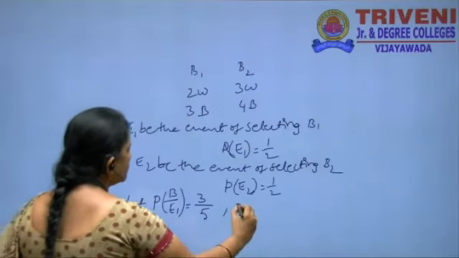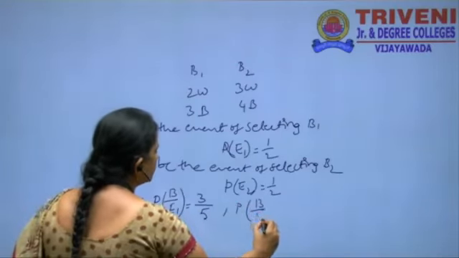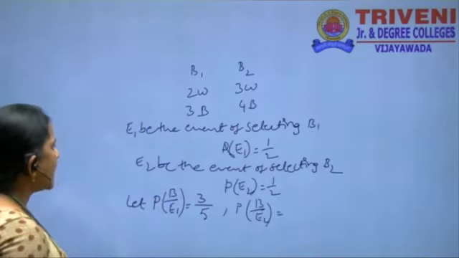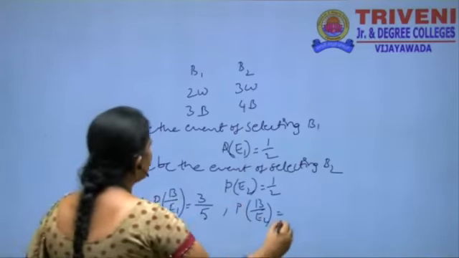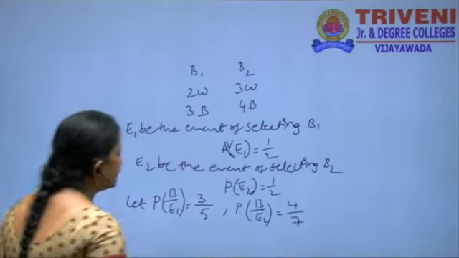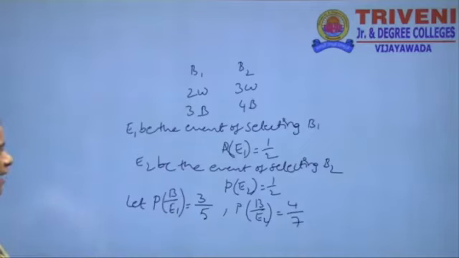And P of B by E2: 4 black balls, total is 7. Here we have to find the values of P of E1, E2 and P of B by E1, P of B by E2.